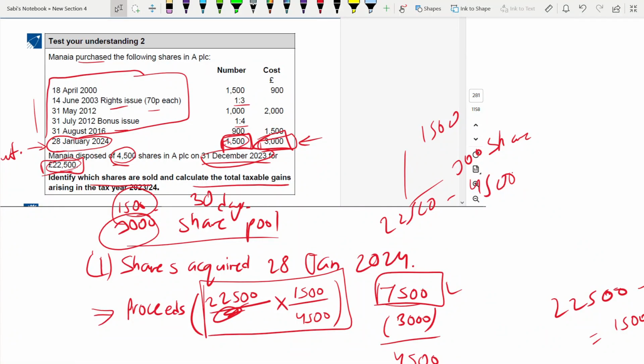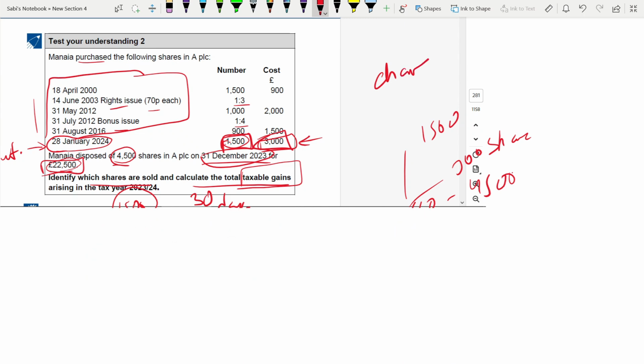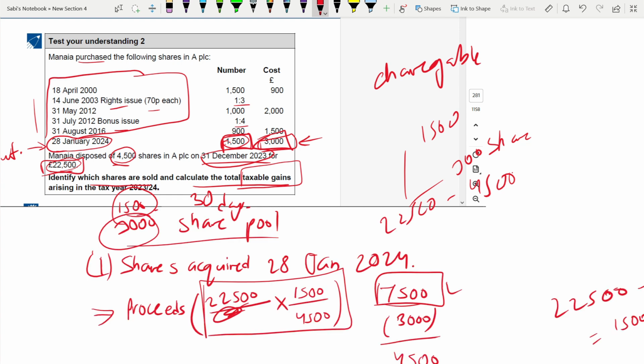Okay, total taxable gain. Always see whether they asked you chargeable gain or taxable gain. If the question was chargeable, do not deduct your annual exempt amount. If it is taxable, then deduct the annual exempt amount, because from chargeable gain, if you deduct the annual exempt amount, what you get is taxable gain. That's why we deduct the 6,000 of annual exempt amount.